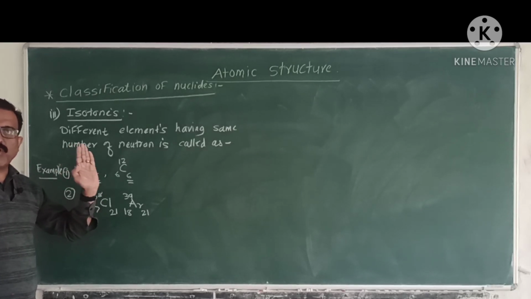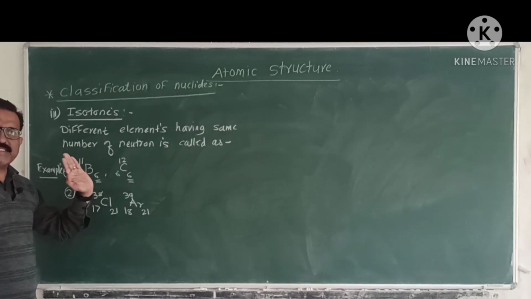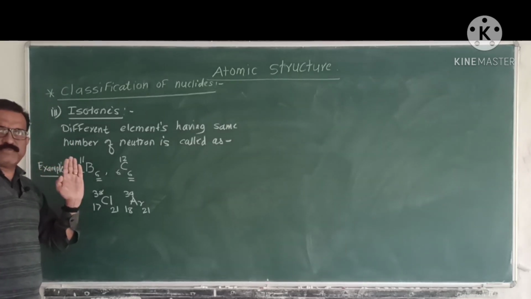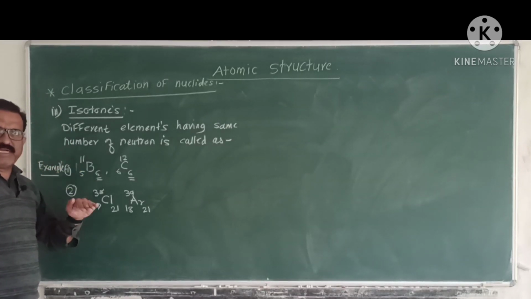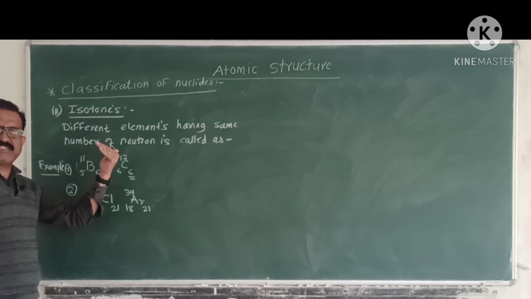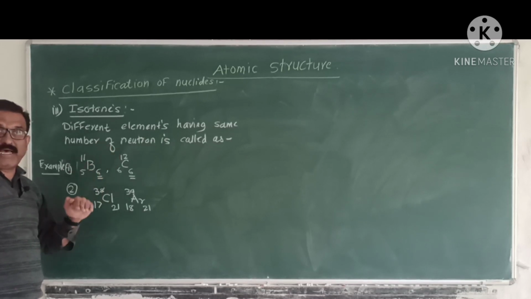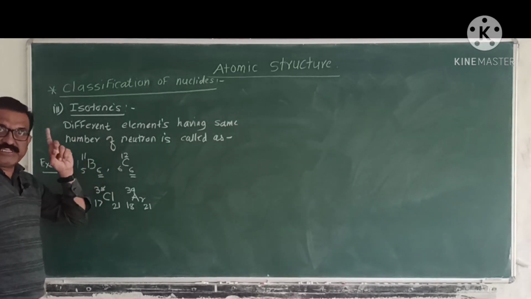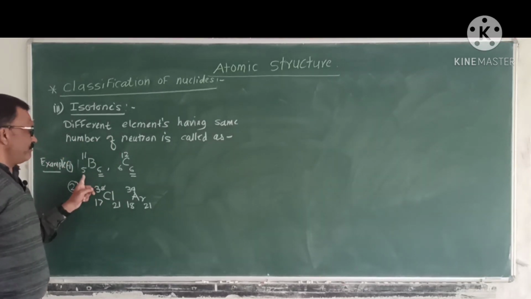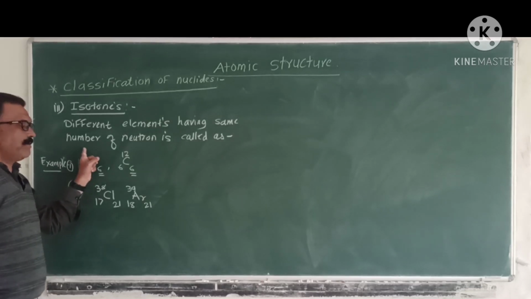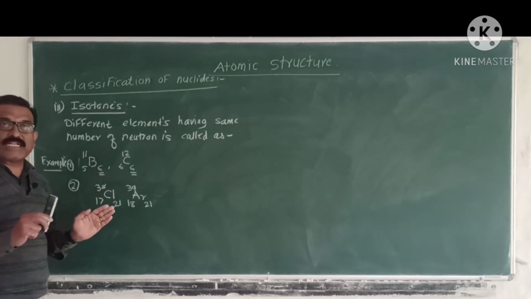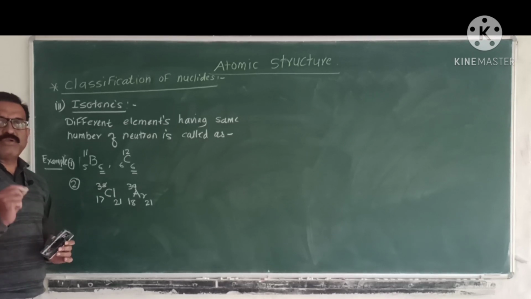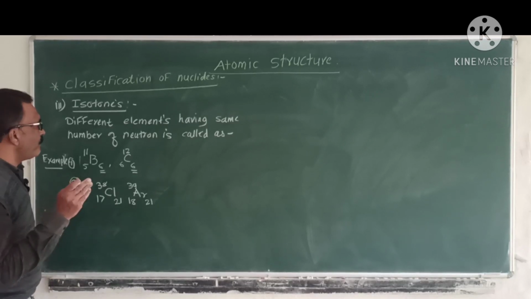Elements having the same number of neutrons are called isotones. In isotopes, the atomic number is the same and the mass number is different. In isobars, the atomic number is different and the mass number is the same. Here, both the atomic number and the mass number are different, but these elements contain the same number of neutrons.